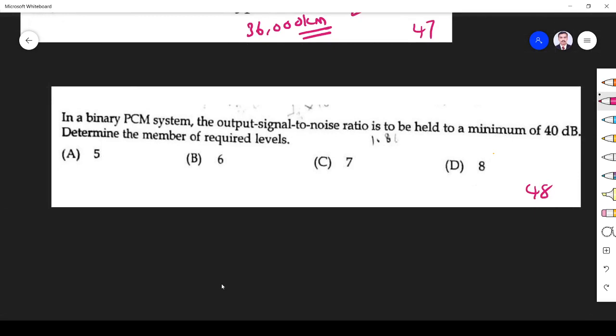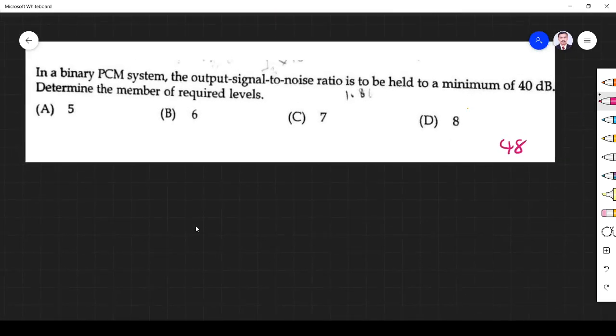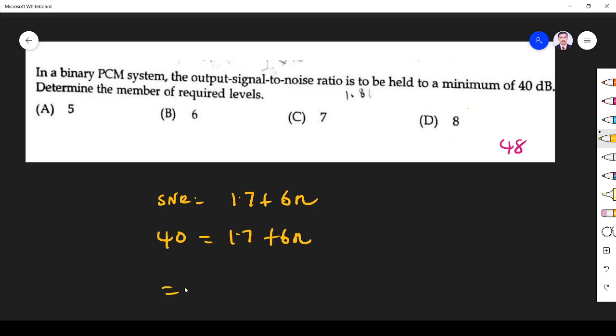Next question is, in binary PCM, the SNR is to be held at 40 dB. What is the number of required levels? We know SNR is equal to 1.7 plus 6n. SNR to be maintained at 40. 1.7 plus 6n, this means 6n should be equal to 40 minus 1.7, 38.3.